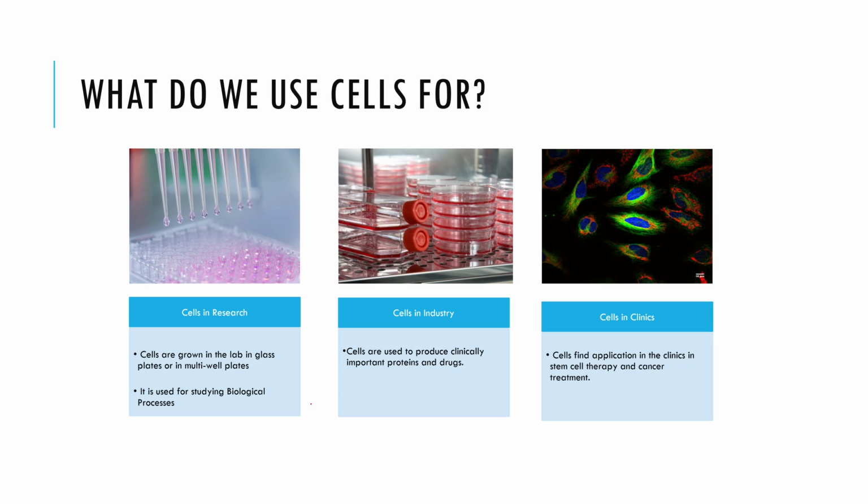In the industry, cells have a wide range of applications, such as producing clinically important proteins, drugs, antibodies, and even viruses or antigens to make vaccines. Both prokaryotic and eukaryotic cells are useful in the production of industrially important enzymes. Many industries, including food, biopharmaceuticals, cosmetics, FMCG, textiles, tanneries, and even bioremediation processes, are heavily dependent on these enzymes. In clinics, we use cells to address emerging areas of stem cell therapy, in vitro organ development, and even in treating diseases such as cancer.